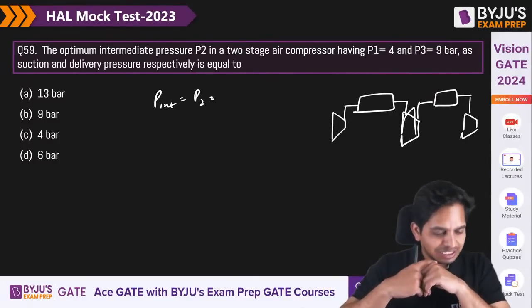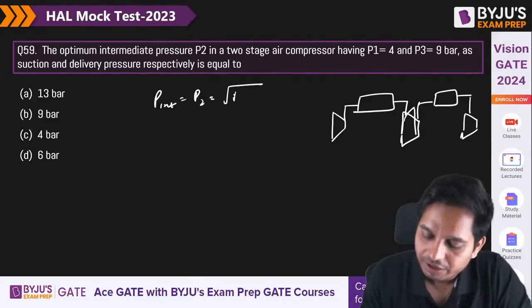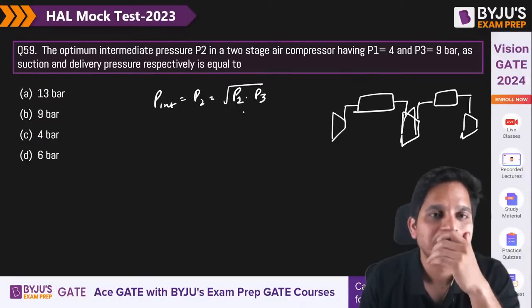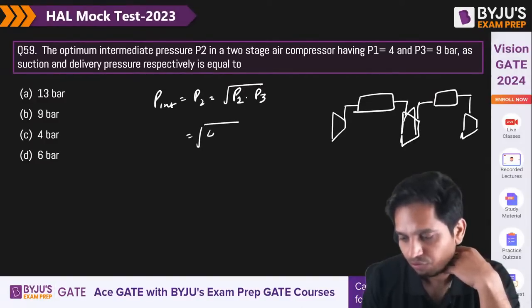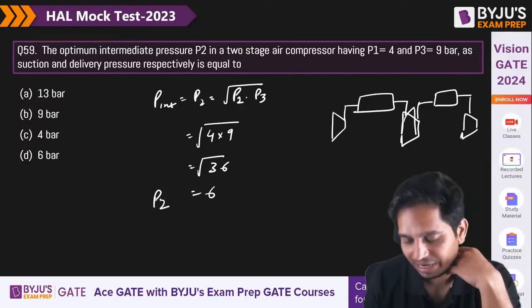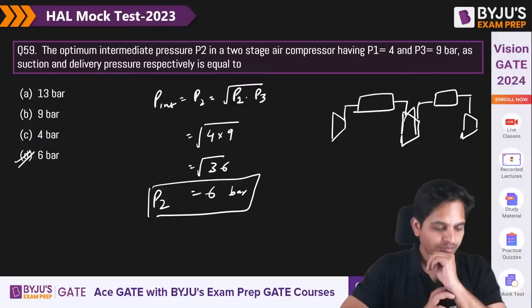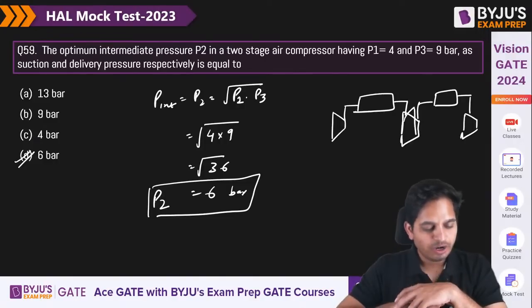So the intermediate pressure, is it 6 bar? Yes. It is the square root of initial pressure into final pressure P3. So 4 into 9 is 36, and the intermediate pressure is 6 bar. Very simple. Yes, it is the geometric mean. Very nice.